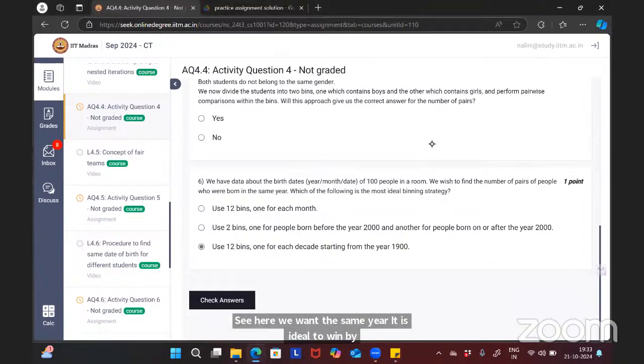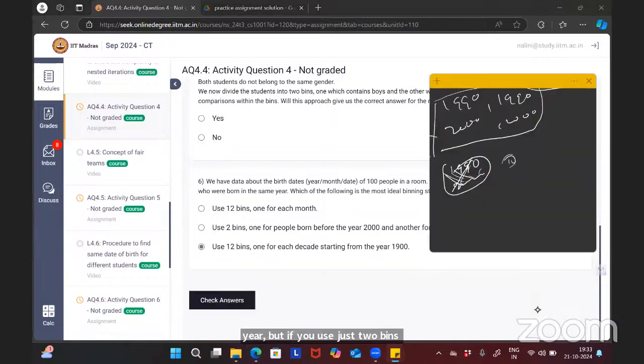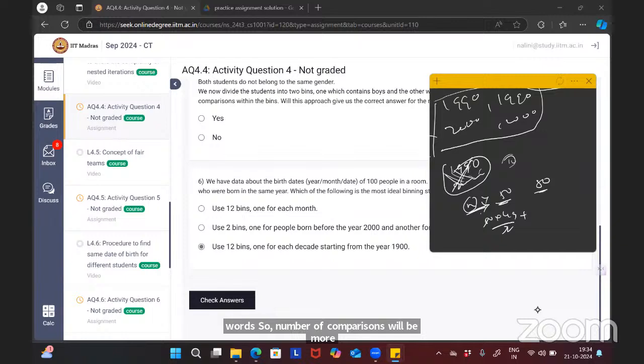But if you use just two bins, one for people who were born before the year 2000 and one after, then the value of n can be greater. Like the number of people for each bin, 50 can be in one bin and the other 50 can be in the other bin. So the number of comparisons will be more: n into n minus 1 by 2 plus n into n minus 1 by 2. So 25 into some higher value is what we will get.